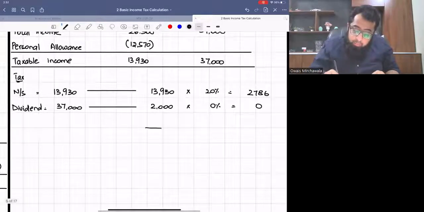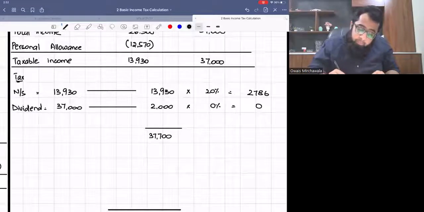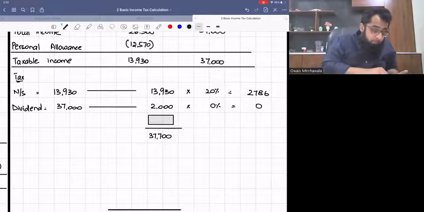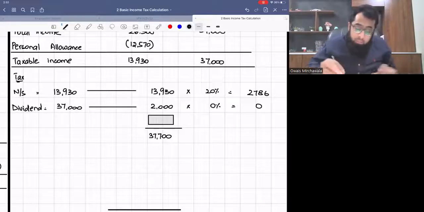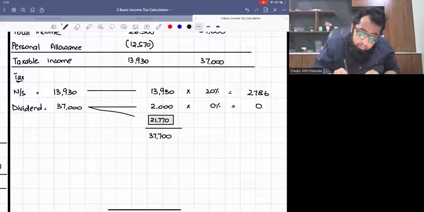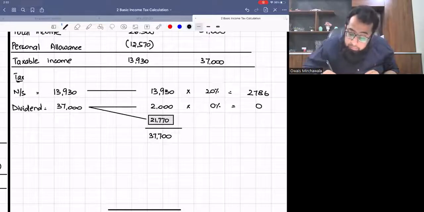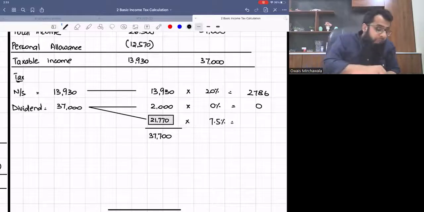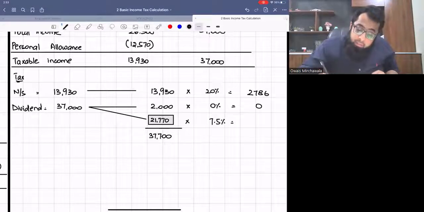Now look at the remaining space in basic rate band. The basic rate band is 37,700, minus 13,930, minus 2,000, so 21,770 is remaining. In basic rate band, dividend is taxed at 7.5%. So this is 1,633.